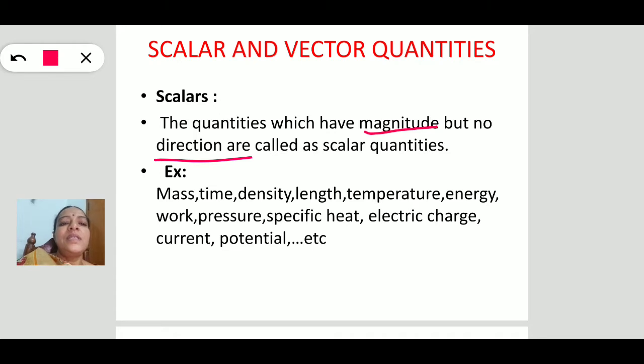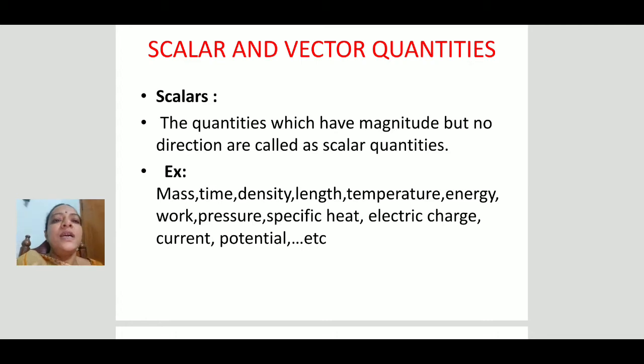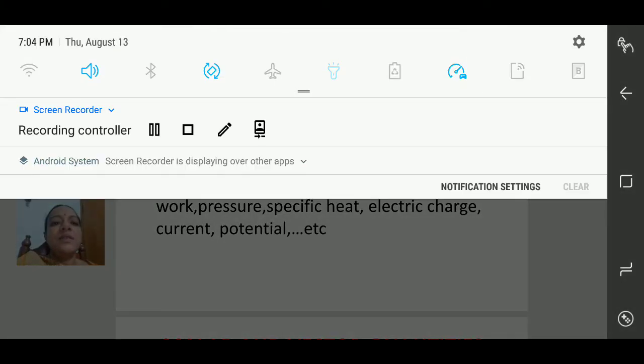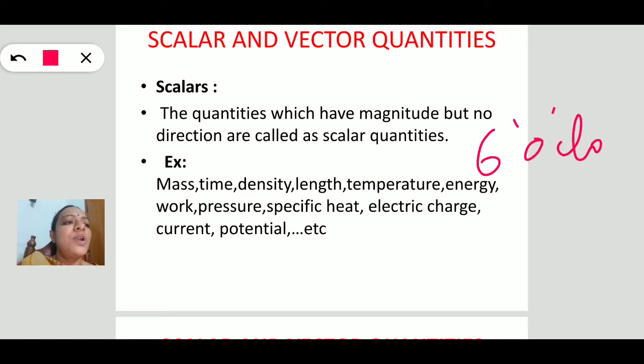Examples of scalars are mass and time. Suppose your weight is 45 kg. Take another example: what is the time now? Say it is 6 o'clock. Time is a physical quantity.